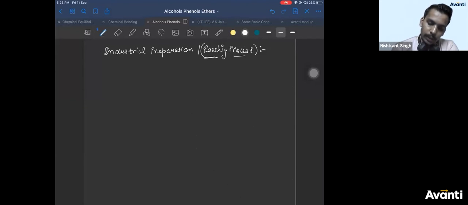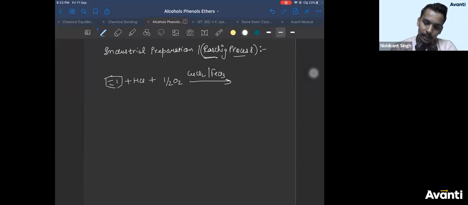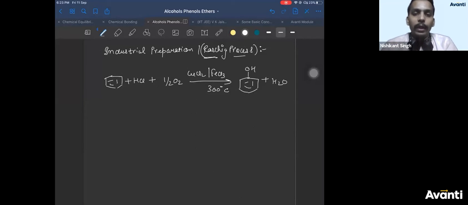Now, what do you do in this? You treat benzene with HCl and half O2 in the presence of catalyst copper chloride and FeCl3 at a temperature of 300 degrees Celsius. You have to remember this. You'll get phenol plus H2O. Okay? This is your industrial preparation of phenol. So this is all about preparation of phenols.